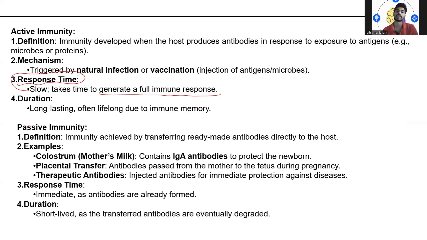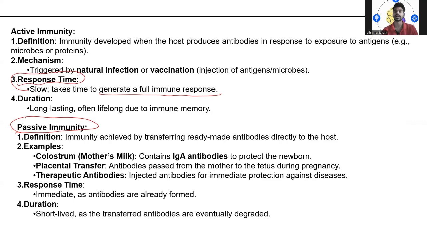So that is active. Coming to passive immunity, it is immunity achieved by transferring ready-made antibodies directly to the host. Example, colostrum, the mother's milk, contains IgA antibody to protect the newborn. Then the placental transfer, where antibodies pass from the mother to the fetus during pregnancy.